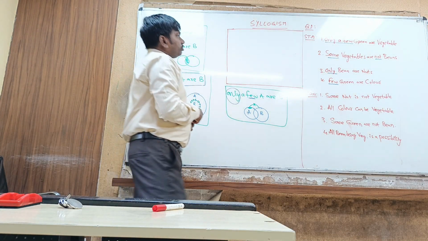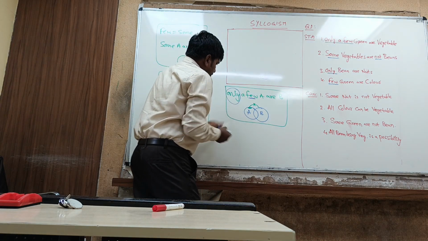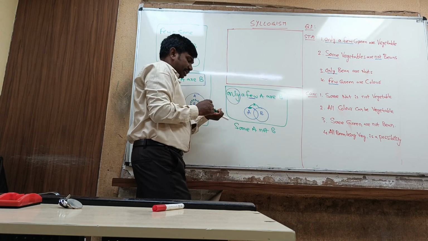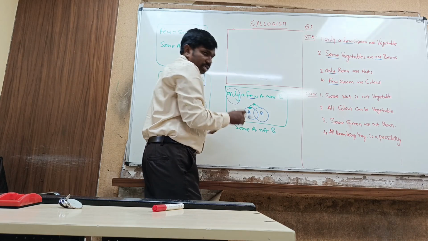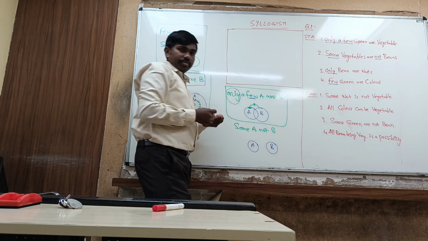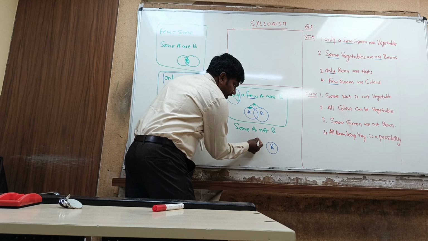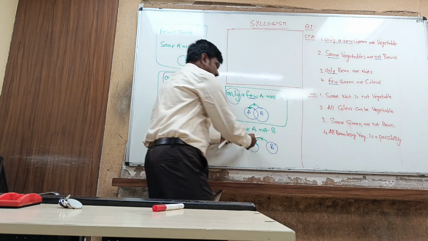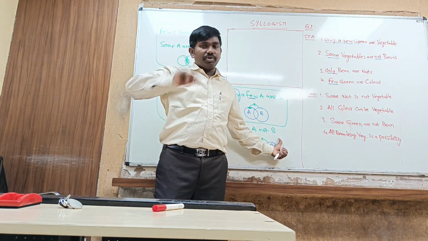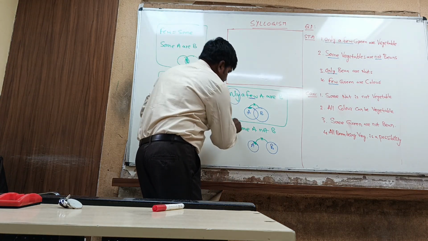Right. Next is some not. For some not, the basic diagram is some A are not B. If this is the statement, some A are not B, then this is A and this is B. If you take some part of A, it cannot come inside B. The rest of A can come under B. Some A are not B means remaining A can be B. Only some A cannot be B. Right. So this is the basic diagram for some not.